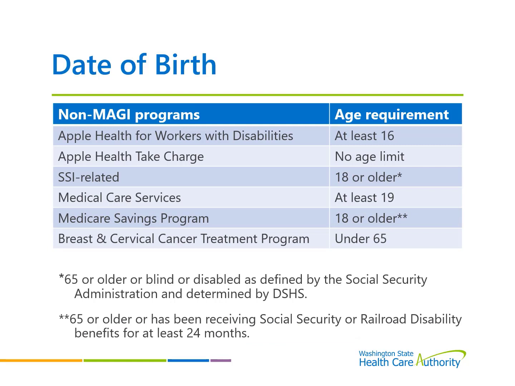Date of birth. Here are the age requirements for non-MAGI programs. Take some time to review and familiarize yourself with these age requirements. Note that SSI-related program and the Medicare Savings Program both have a minimum age requirement of 18. For SSI-related medical, the individual must be either 65 or older, or 18 or older and have a blindness or a disability as defined by the Social Security Administration and determined by DSHS.